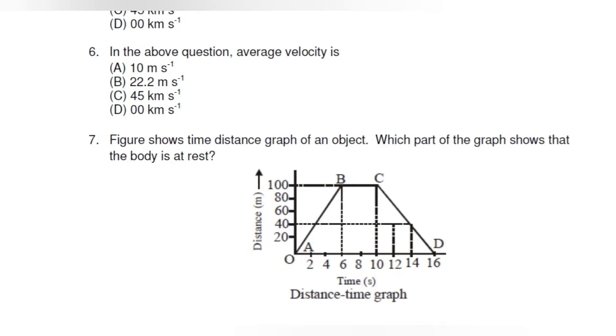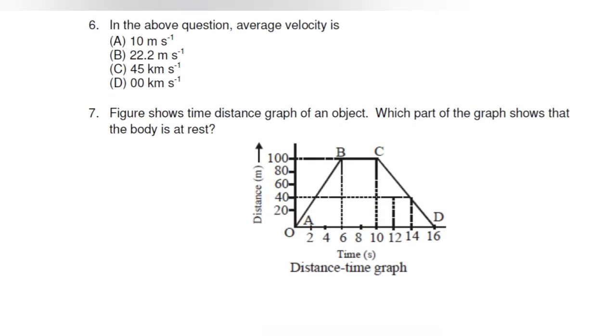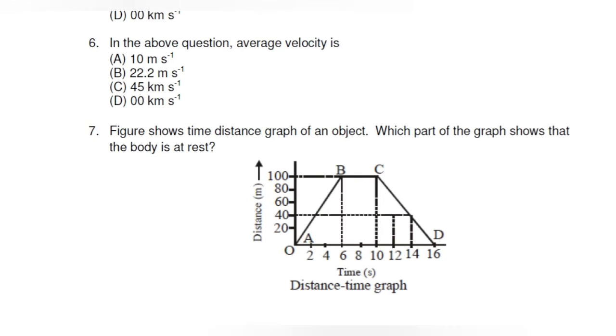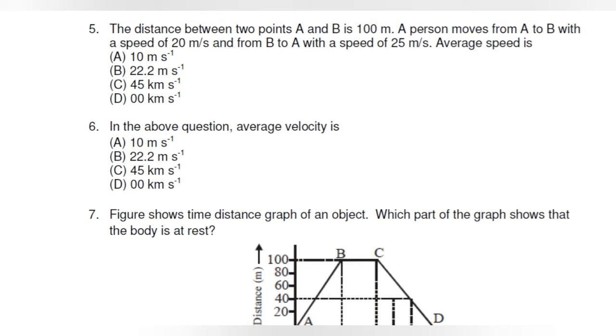Question number 6. In the above question, average velocity is. So in the above question, that is question number 5, it goes from A to B and then comes back from B to A. So average velocity equals displacement upon time, and here the displacement in the whole journey will be 0 because the initial point and final point are the same. So the displacement will be 0, and hence the average velocity will be 0 km per second. So the right answer will be option D.